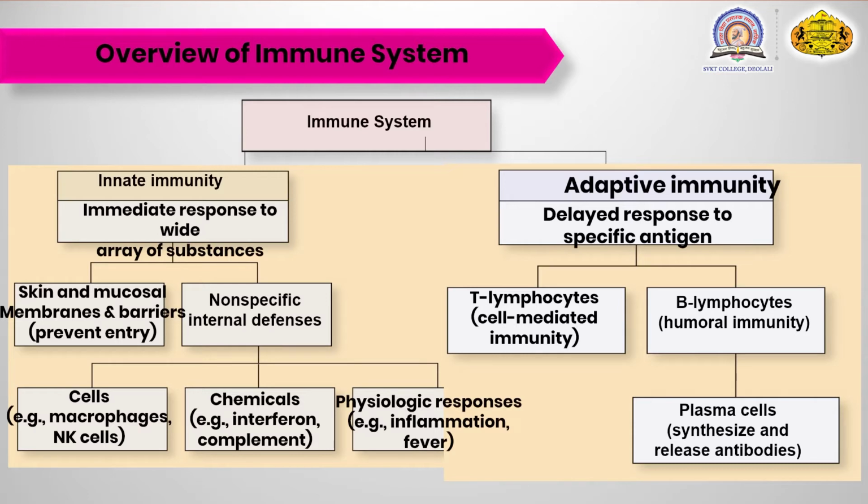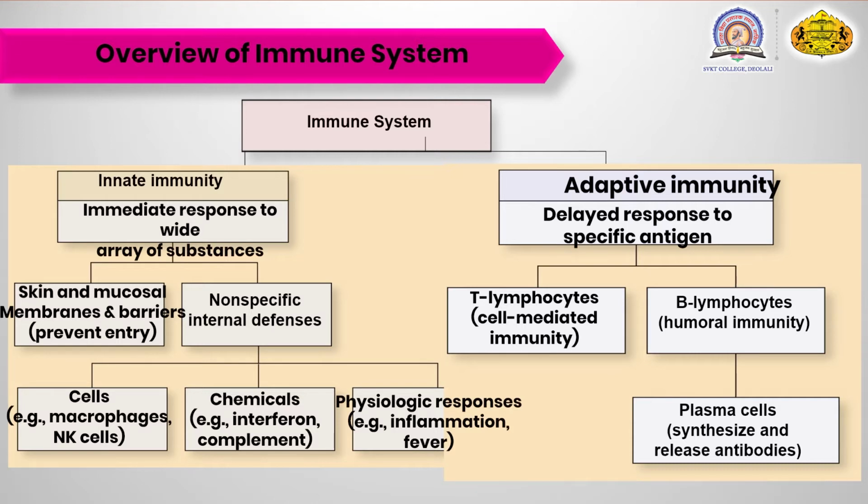And some physiologic responses are inflammation and fever, which the body does when any foreign material enters your body. When a foreign material enters your body, you can see there is a fever, or the body temperature increases. So it is a type of response given by the body for a foreign or non-self material which has entered your body.